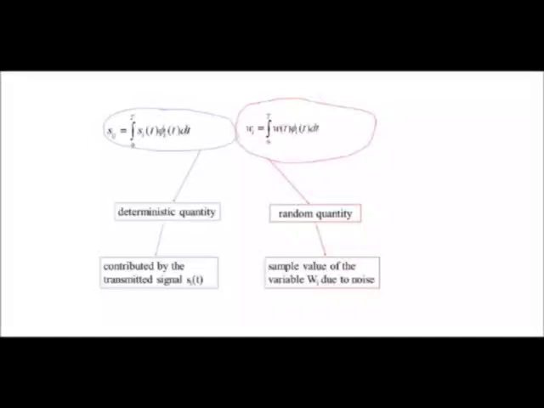up to n terms. So sij will be equal to the integral from 0 to T of si of t phi j of t, where phi 1 of t is the first orthonormal basis function, and wj is determined from the integral from 0 to T of w of t into phi j of t. This is a random quantity and will be contributed by the random noise present in the channel, and the si of t will contribute the transmitted signal.